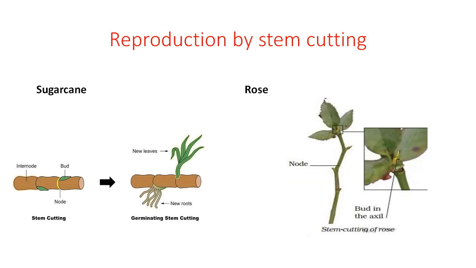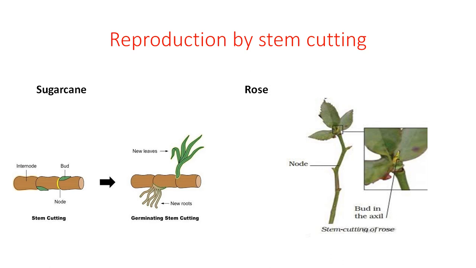Now, our next topic is reproduction by stem cutting. It means we grow a new plant from the cutting of a stem. You have seen in our school campus there are many different types of roses, and these roses are red, pink, white, yellow, orange, and our gardener produces all these by the method of stem cutting.